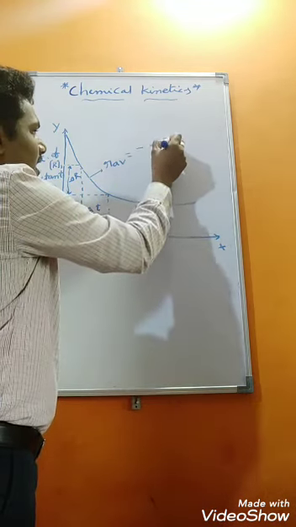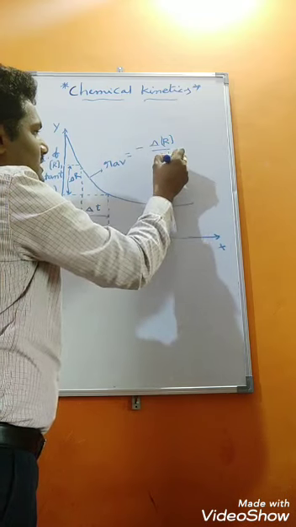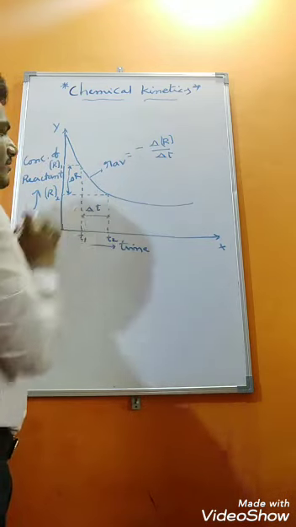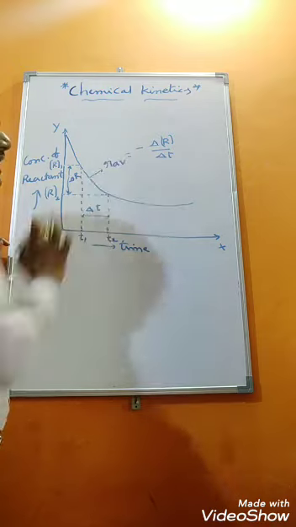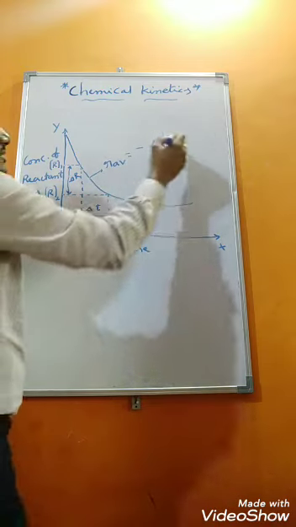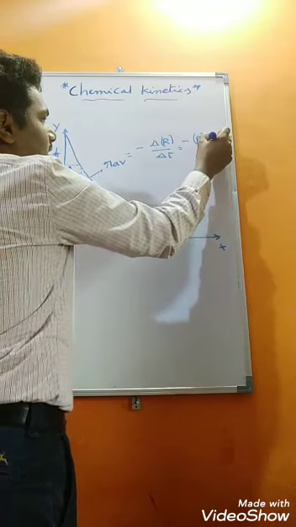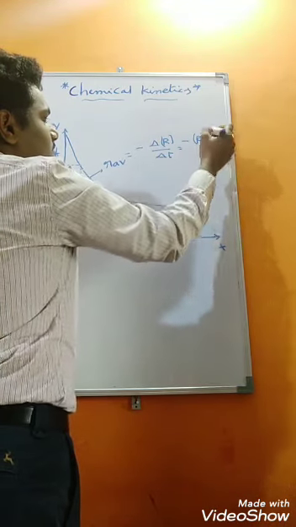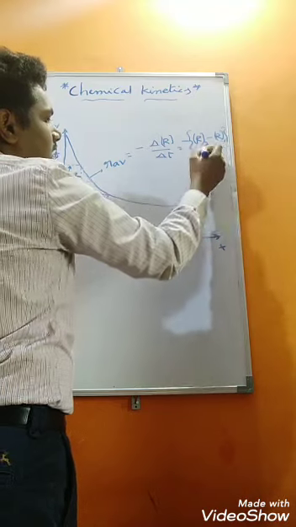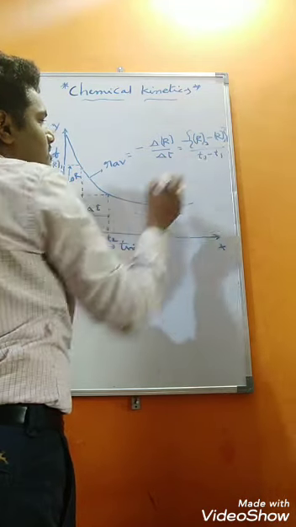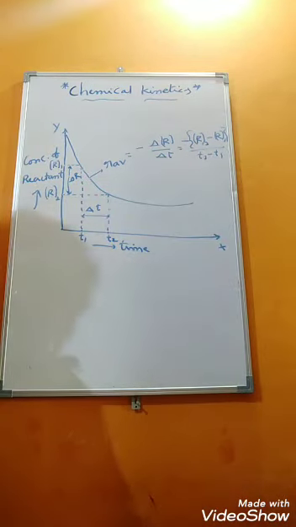So minus delta R divided by delta T. Change in concentration divided by change in time. Whatever the values are there, we need to substitute here. So negative delta R is nothing but R2 minus R1, divided by T2 minus T1. This is nothing but average rate, students.